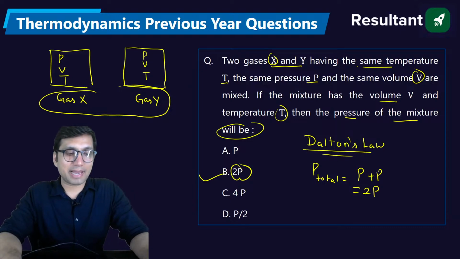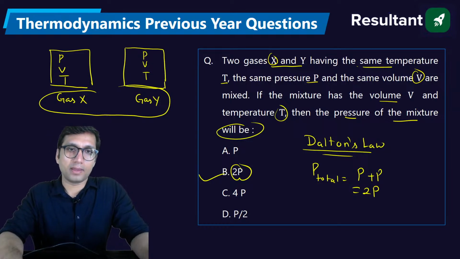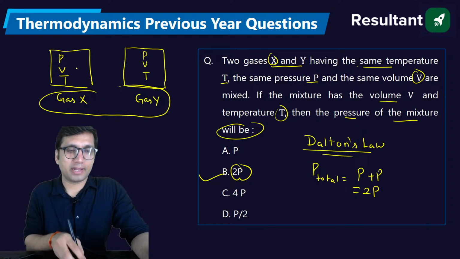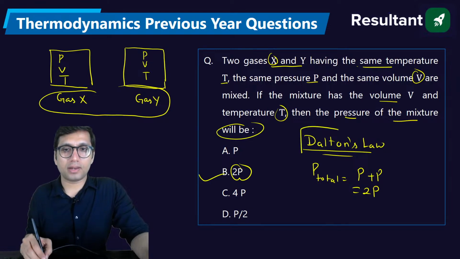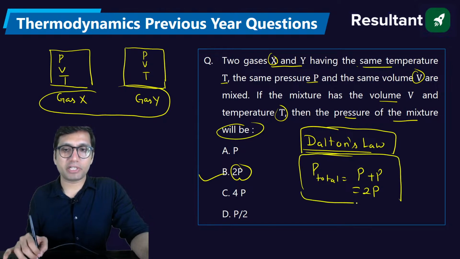Next question. समझ में आ गया सभी को? क्या आप सभी को समझ में आ गया कि हमने यहाँ पे Dalton's law अप्लाई किया है? We have applied Dalton's law. And to all the students who understand English and Hindi, I am repeating it again. दो गैसेस थी X और Y, इनका प्रेशर, वॉल्यूम, टेम्परेचर सेम दिया हुआ था, that is same P, V, T. But you know what is Dalton's law? At same temperature and volume, if you mix the gases, the total pressure of the mixture equals the sum of individual pressures.